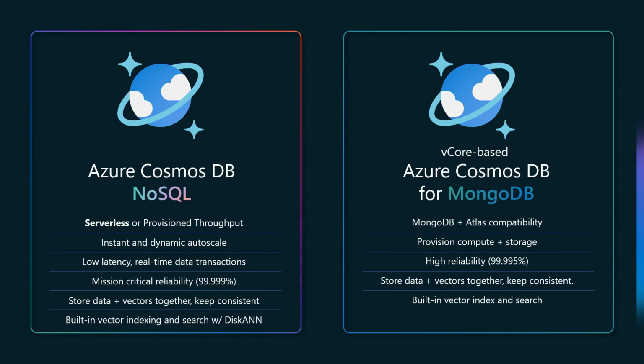Additionally, it supports storing data with vectors combined together, ensuring data consistency and real-time vector processing together with ground truth data, which is essential for Gen AI application scenarios. While you are using Azure Cosmos DB for MongoDB, it naturally brings lots of enterprise features, such as HA, geo-replica, and various vector index type support, as well as using Azure OpenAI to generate embeddings in the database backend, and so forth.